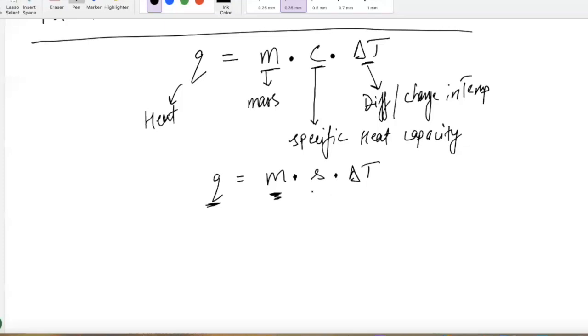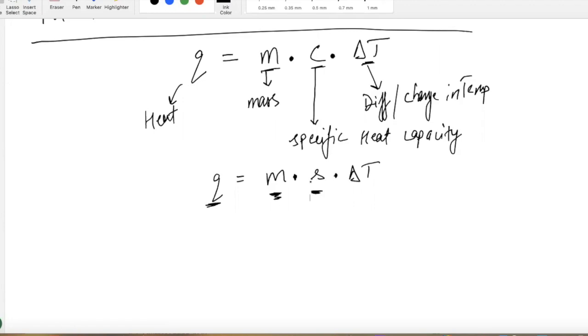Then the next thing that we need to worry about is this S. Listen to this one carefully, you can see one conceptual question on this on your exam. S here is specific heat capacity. What does this signify? This tells us what we are trying to heat. Imagine you're trying to heat water, or are you trying to heat, let's say, an aluminum bar? We did not do that lab this time face to face, but imagine that you have an aluminum metal bar, and you're trying to heat that, and you also have 10 grams of water, and you're trying to heat that as well.